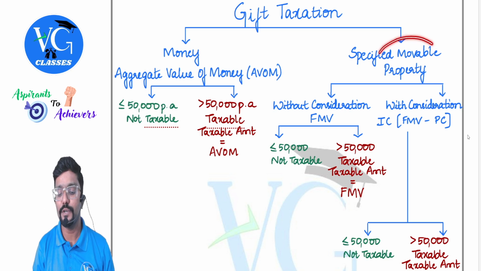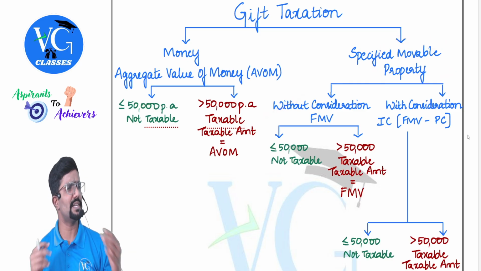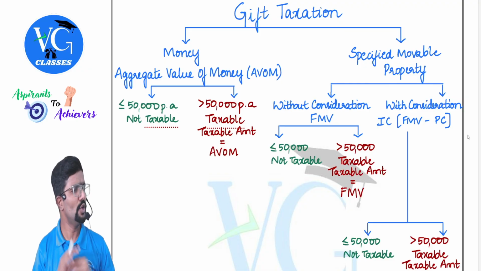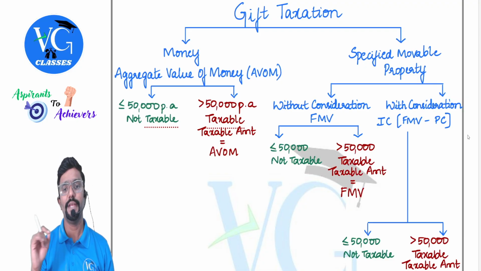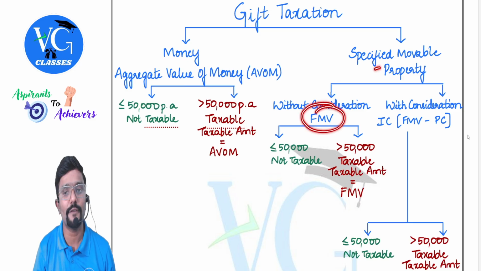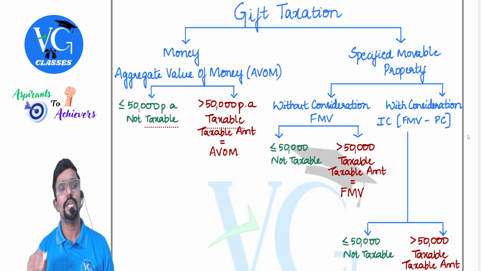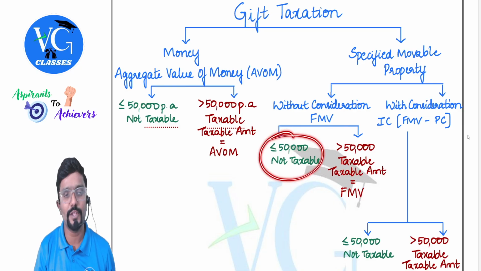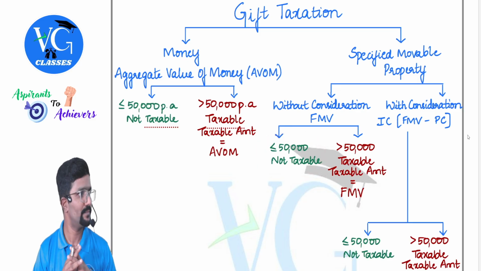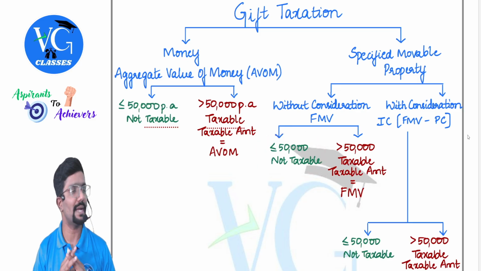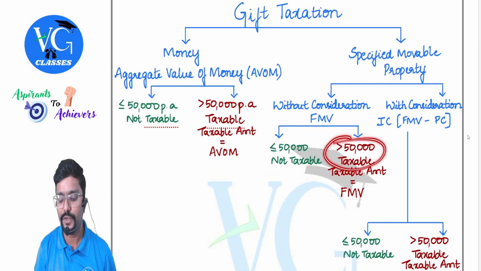Now, assume I have received movable property without any consideration, meaning I didn't give anything in return. In that case, check the fair market value of that movable property. If the fair market value is less than or equal to 50,000, nothing is taxable. What if it is more than 50,000?